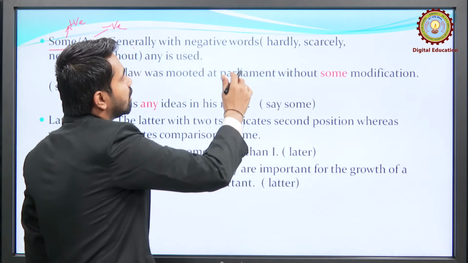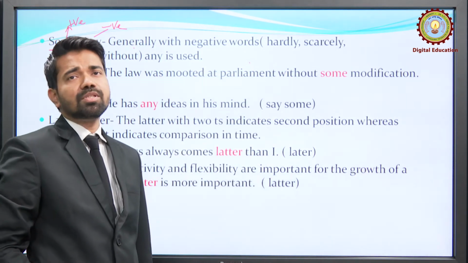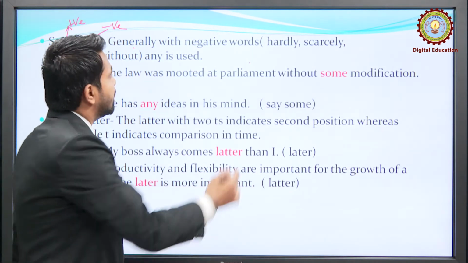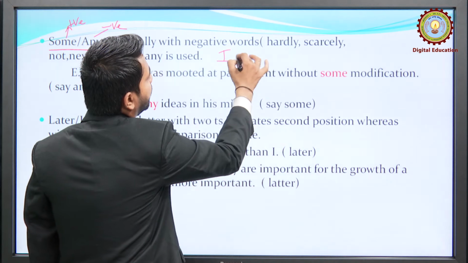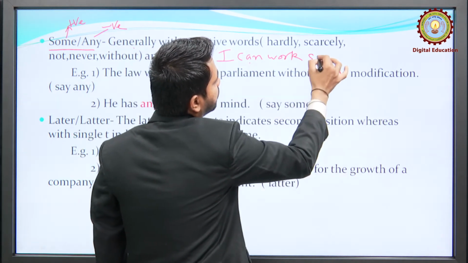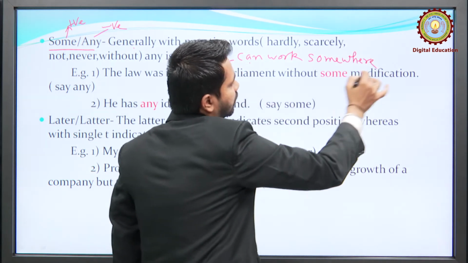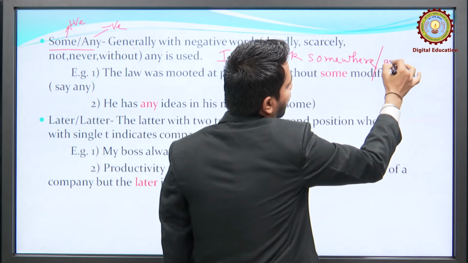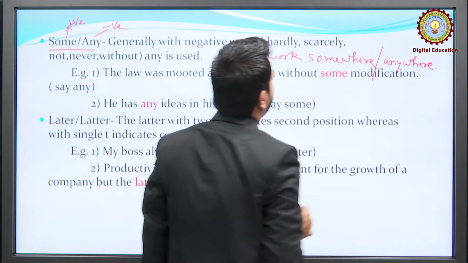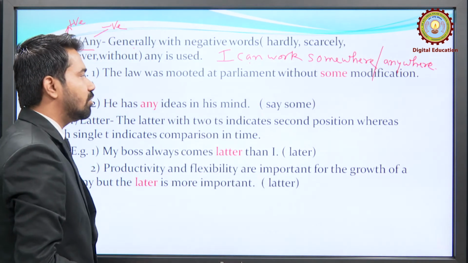For example, suppose you are going for an interview and the person taking your interview asks where do you want to work. You can say, I can work somewhere, or anywhere. Just tell me what is the correct form: I can work somewhere or I can work anywhere.